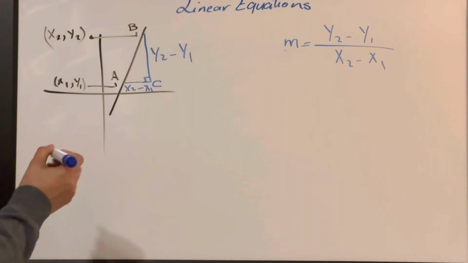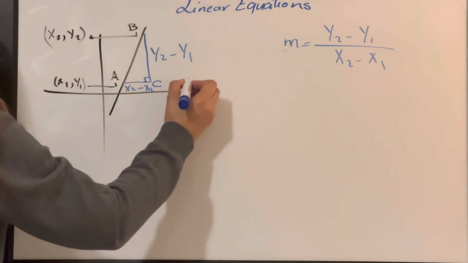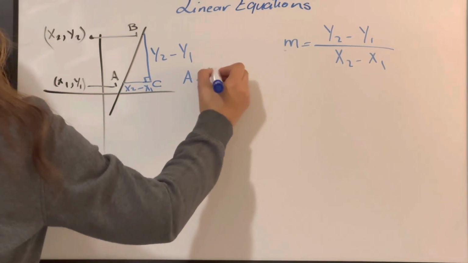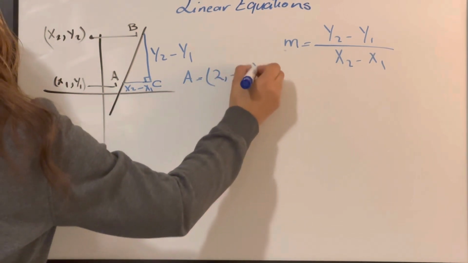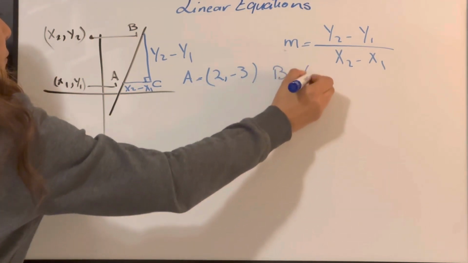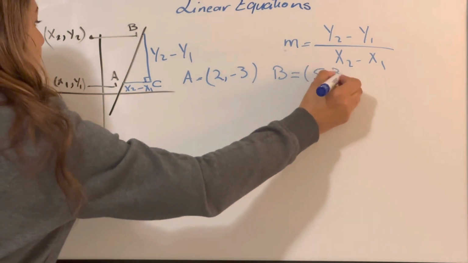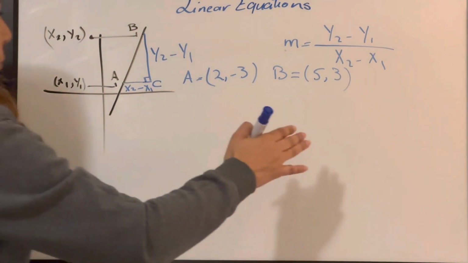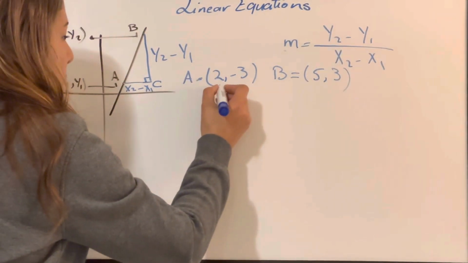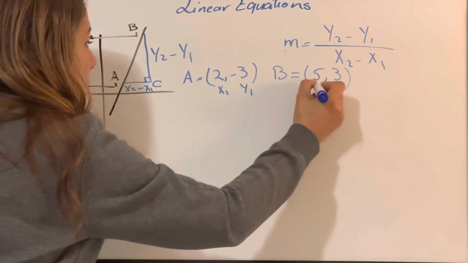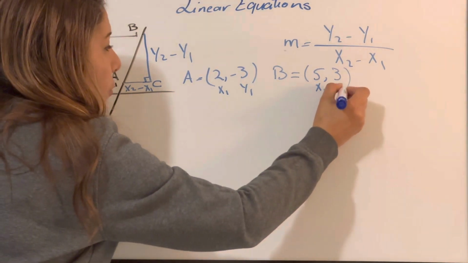Okay, what if I have two points, A equals (2, -3), and B is (5, 3). Let's see how we can get the slope when we have these two points. Here A represents x1, y1, B is x2, y2.